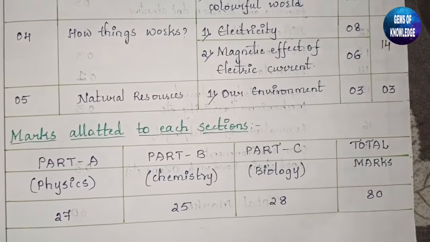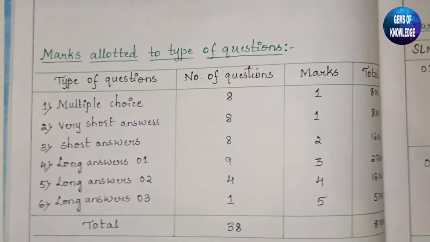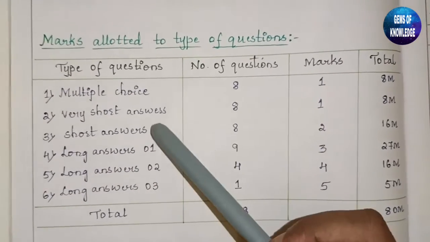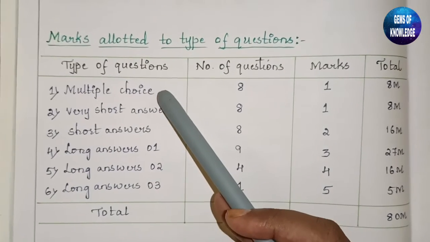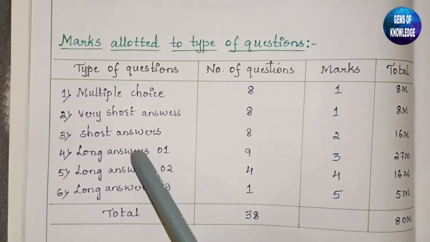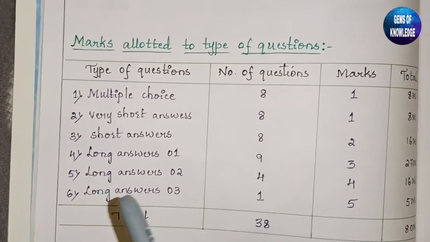Now we will go to the type of questions. Next, moving to the marks allotted to the type of question. So you can see you will get this many types of question, that is first one multiple choice, very short answer, and long answer. Three types of long answer. I'll tell you what this is.